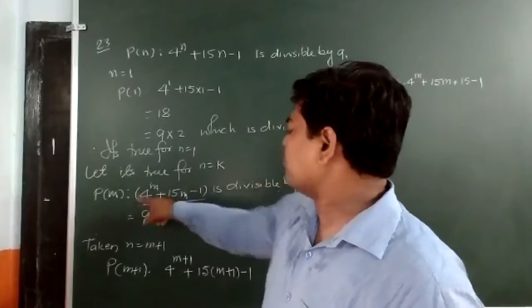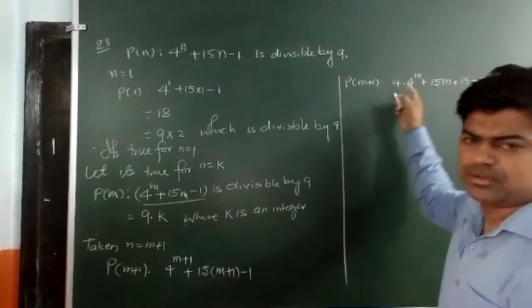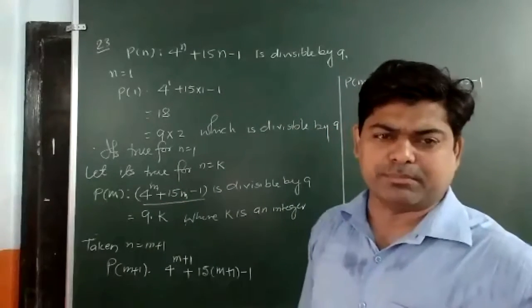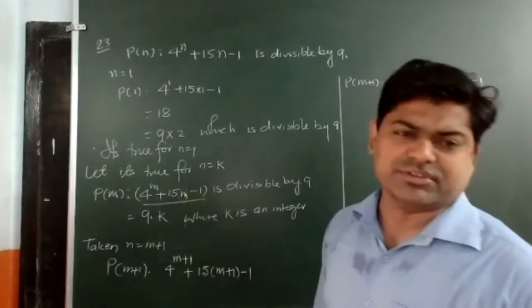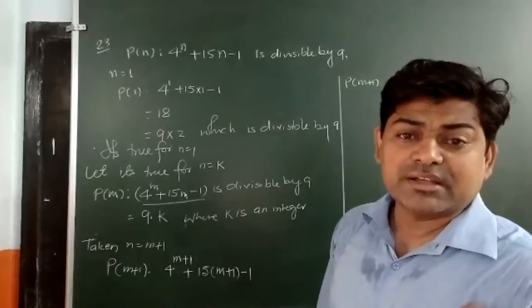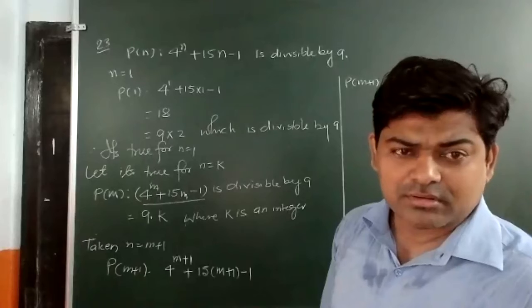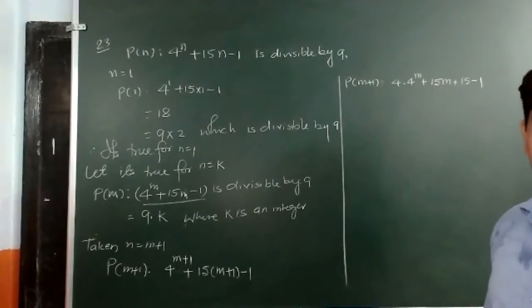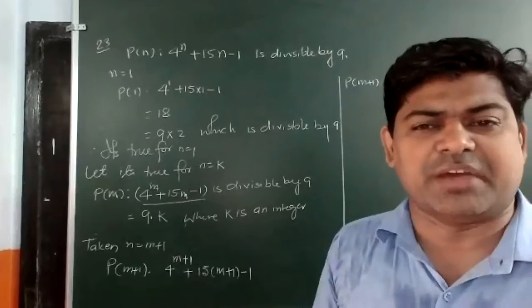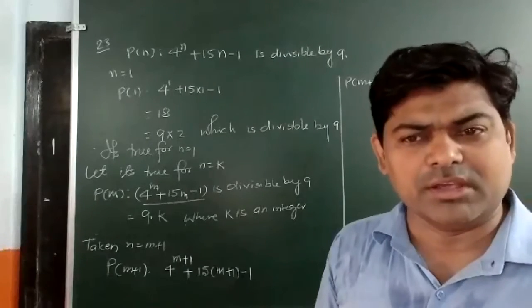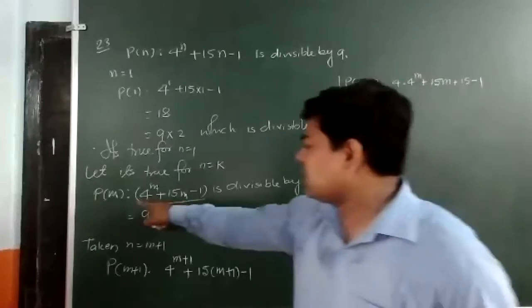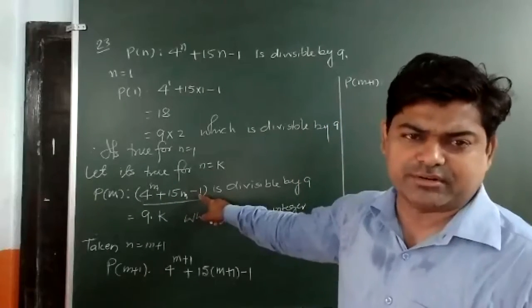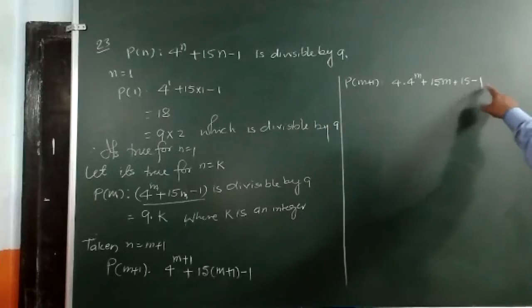If I multiply by 4 here, because 4 is the coefficient of 4 to the power n, when I multiply, I told you the inner part we will multiply. So I will see that 60m is required. How much is required? 60m. And how much are we having? 15m. So what should I do? That 15m can be written as 60m minus 45m. One more thing you can see, when I multiply by 4, minus 4 is required. I am having here 15 minus 1, it is 14.